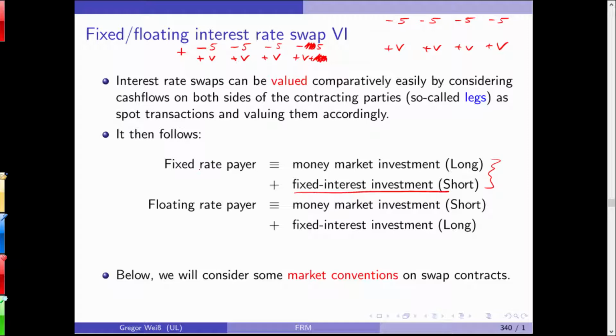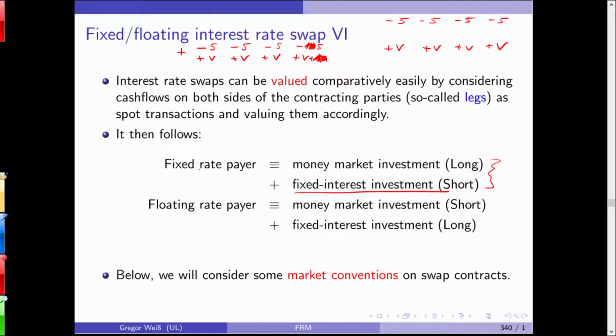And do you know what you would do in practice? Let's make a very simple example. I want 10% fixed. Now with the current interest rates, you would pay a variable interest rate that is close to 0, and you're getting 10%. Obviously, I'm getting a lot of money for a very low variable interest rate.